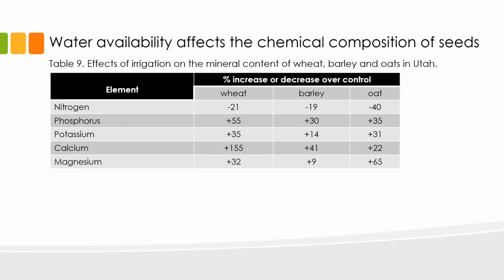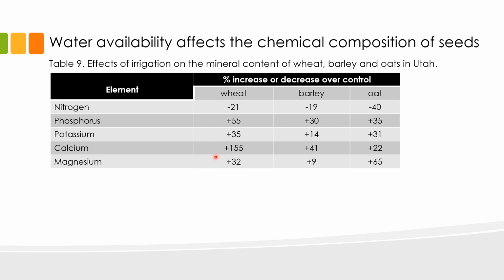This slide looks at the effects of water availability on the mineral content of cereal grains. Water is a universal solvent that plays an important role in plant growth and development. In the study that generated this data, the authors looked at the effects of increasing irrigation on the nitrogen, phosphorus, potassium, calcium, and magnesium contents in the grains of wheat, barley, and oats grown in Utah. The negative sign before the values that you see here indicates a decrease, whereas the positive sign indicates an increase in the mineral content.